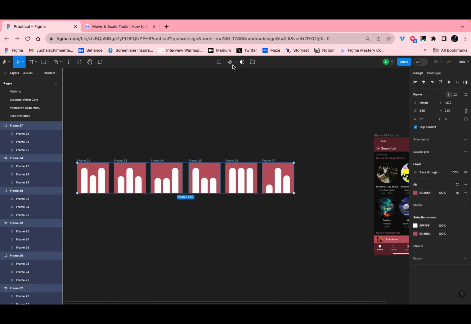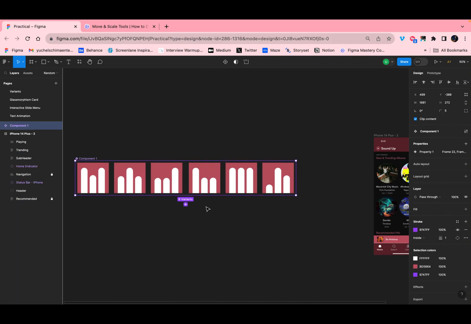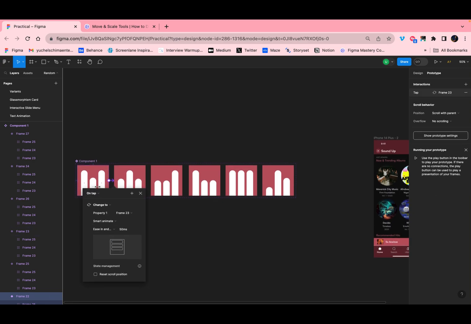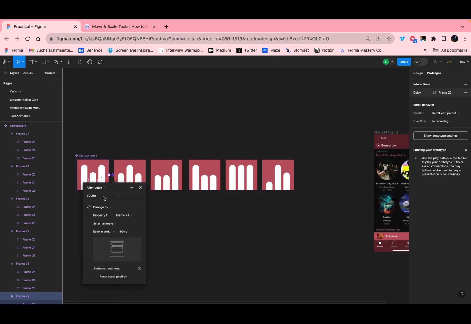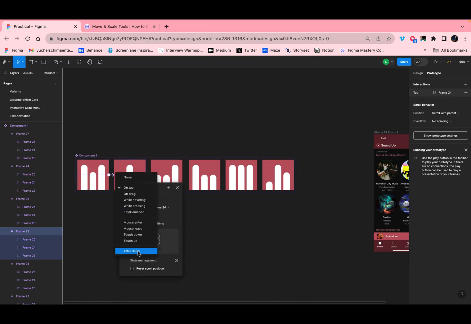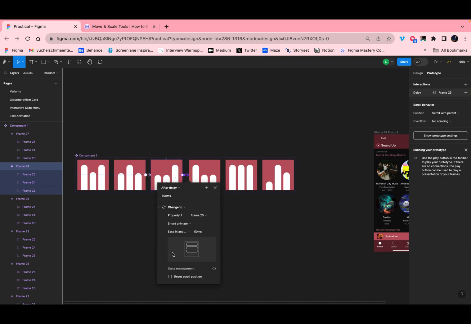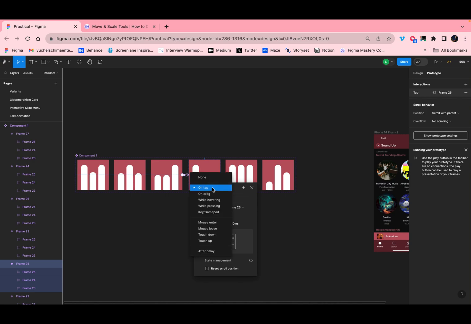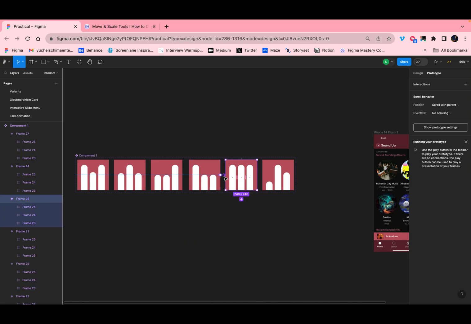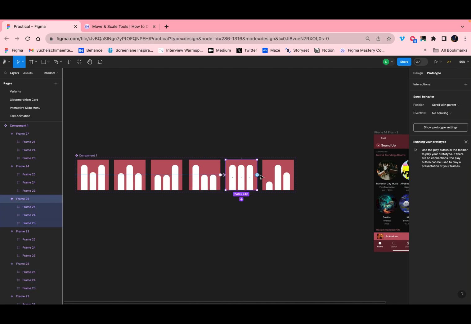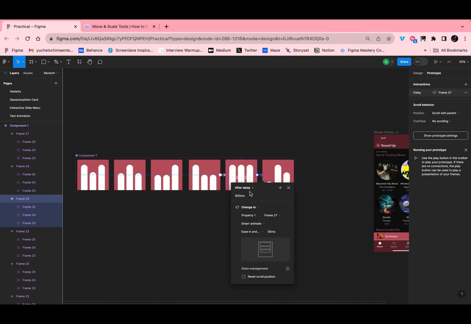Now after doing this, select the entire frame and create a component set. After creating a component set, we'll prototype the entire frame, giving it an after delay of 50 ms, and then set it to smart animate, ease in and out. Give that 50 ms too. You do that for the entire thing, and at the last frame you return it back to the beginning so that it goes like an entire loop, just as you can see in the video.